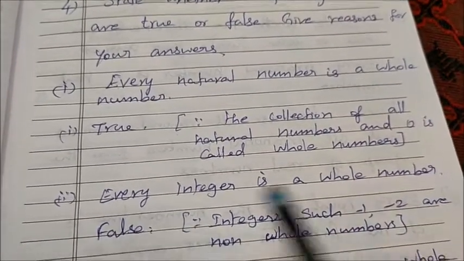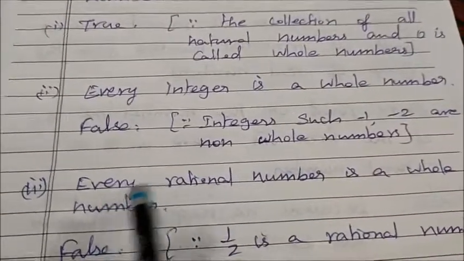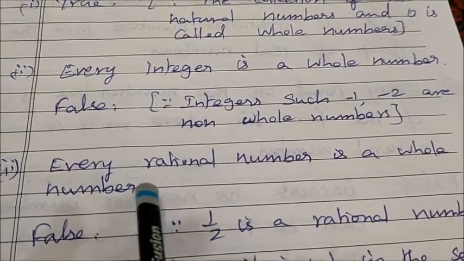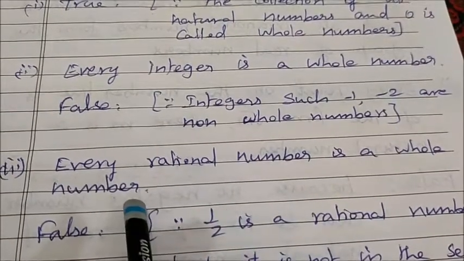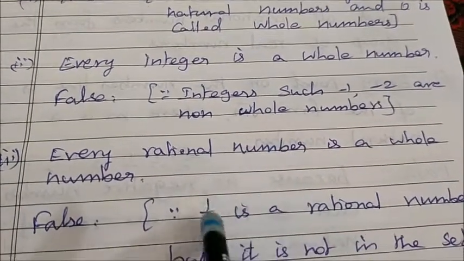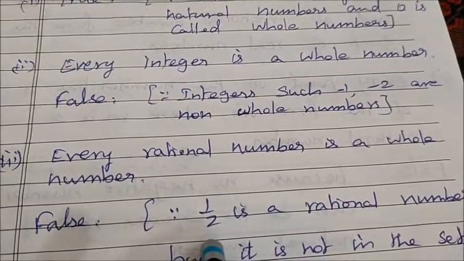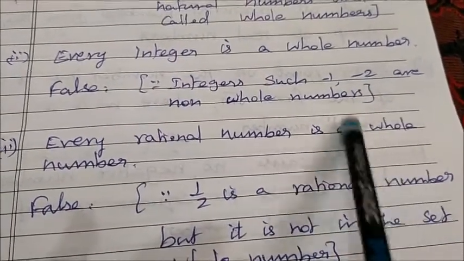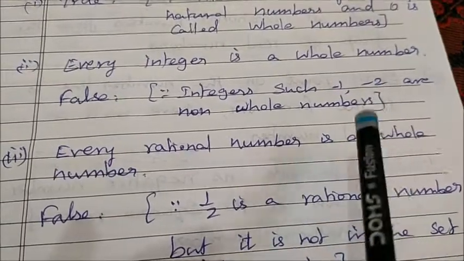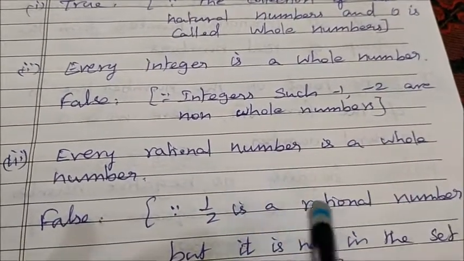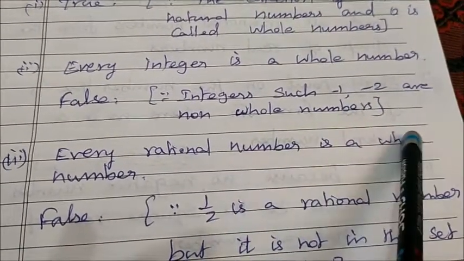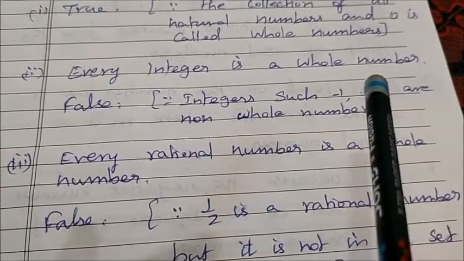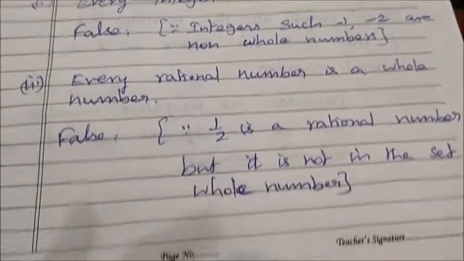So false. And then every rational number is a whole number. Rational number means what? p by q form. That is a fraction. It is a rational number. But it is not in the set of whole numbers because whole numbers are 0, 1, 2, 3. So fractions are not there. So every rational number is not a whole number. So false.